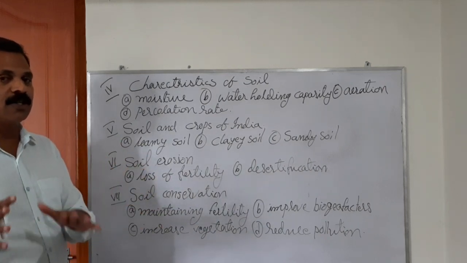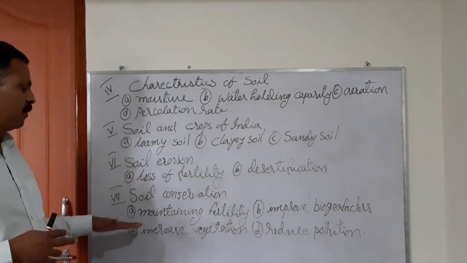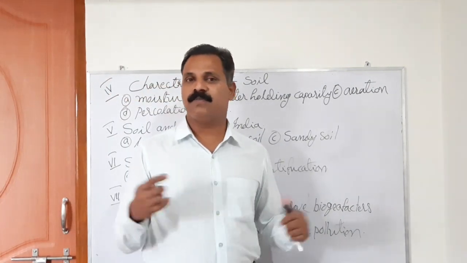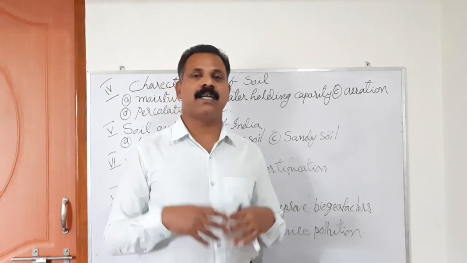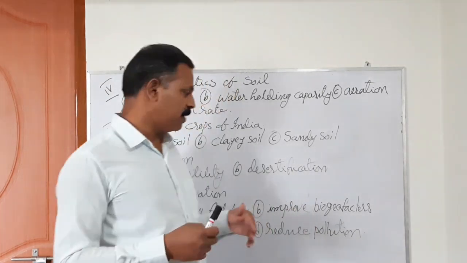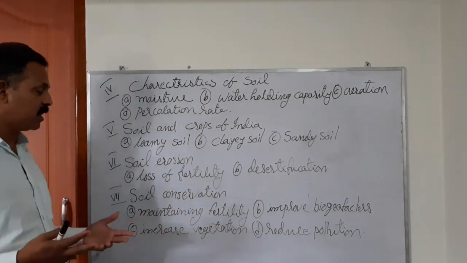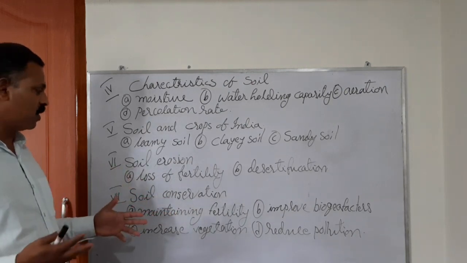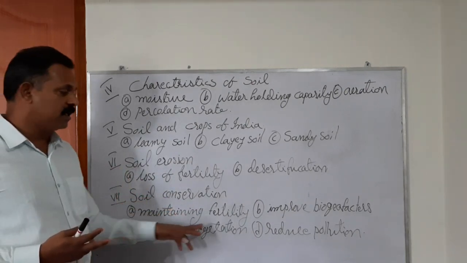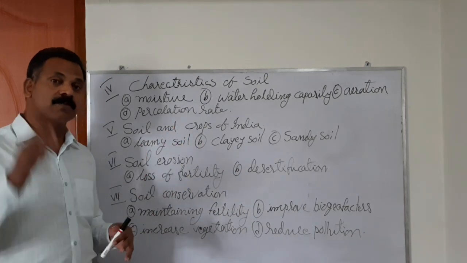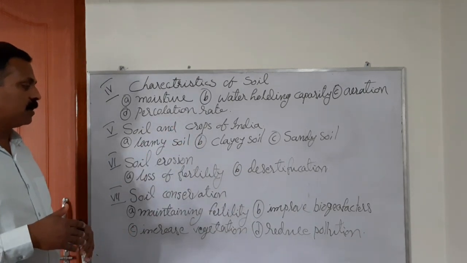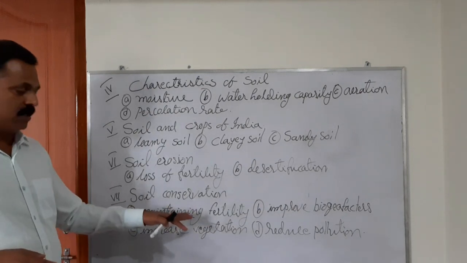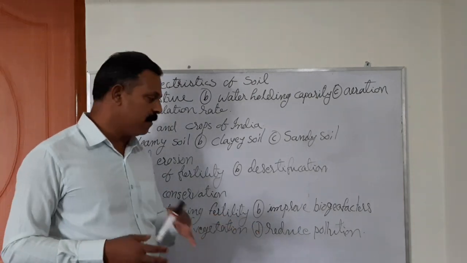What all can we do in order to conserve soil? First, maintaining fertility. We must maintain the fertility of the soil. In which way? We can add manures, we can add fertilizers, and we can practice crop rotation. We can practice many such activities which can increase the quality of the soil. That is called maintaining fertility of the soil. And purposefully we have to practice activities which will not lose the quality of the soil.